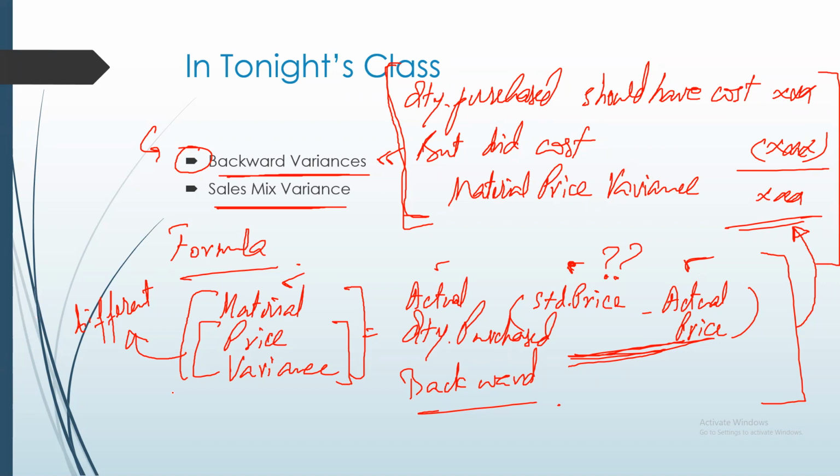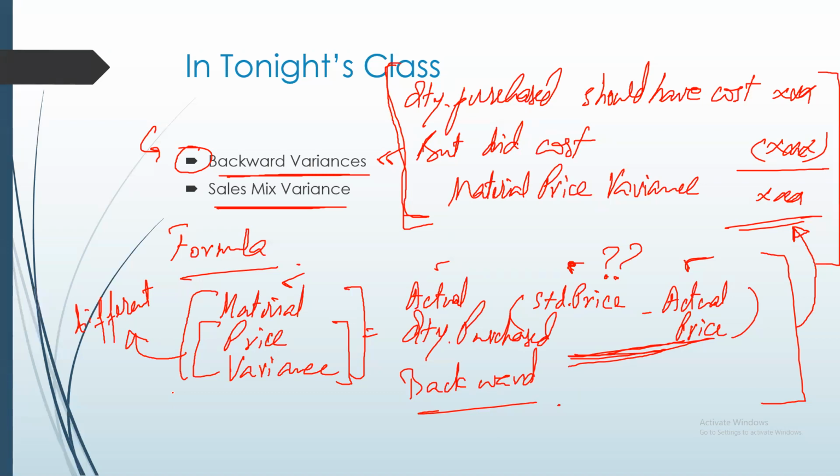Now, if you are asked to calculate, for example, a material price variance, by the term price variance we mean the difference between the actual price and the standard price.